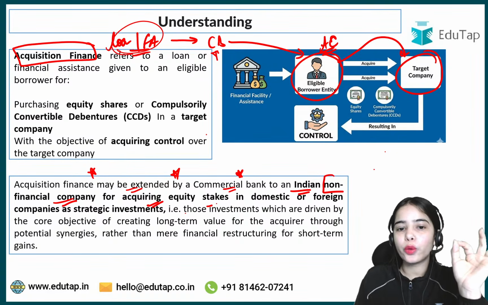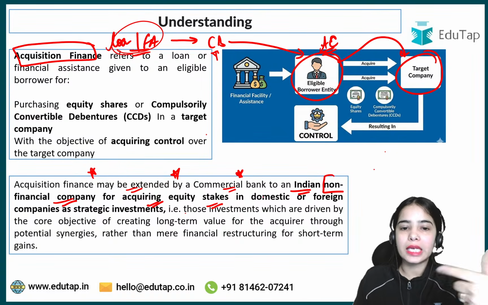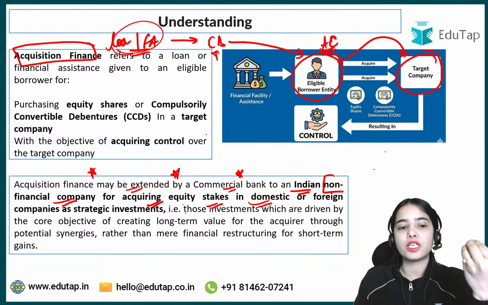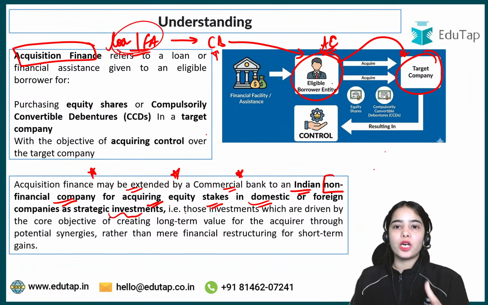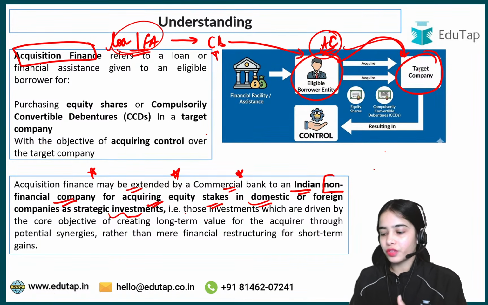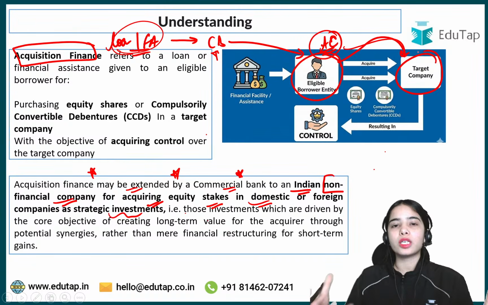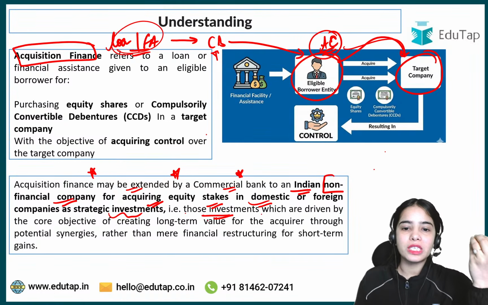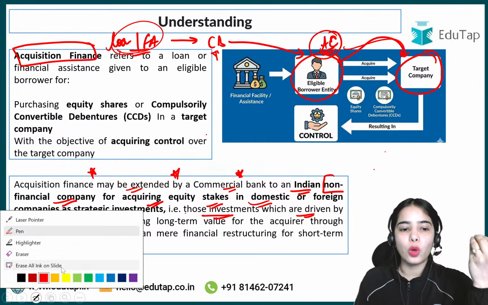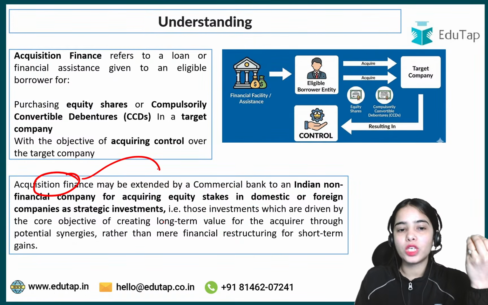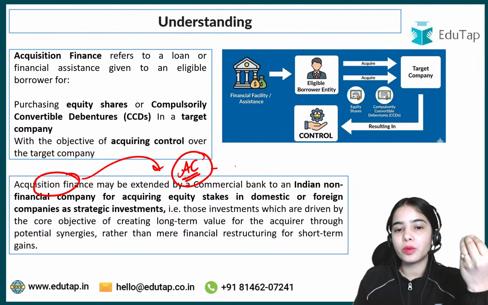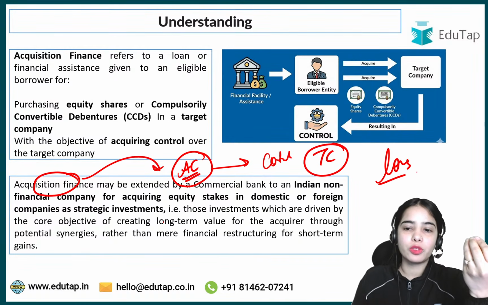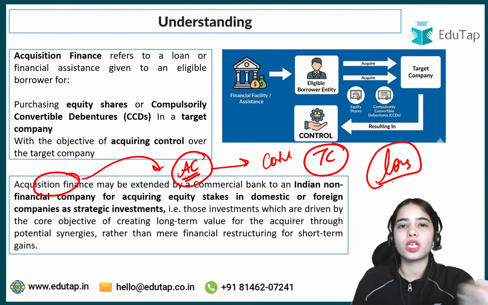for acquiring equity stakes, for acquiring the stakes, shares, control, ownership in domestic or foreign companies as strategic investments. That means that if the acquiring company is acquiring the shares of the target company, that should be for a long-term period. Those investments are driven by the core objective of long-term investment. So acquisition finance can only be provided to the acquiring company to acquire the control over the target company for a long period of time. So this should be a long-term investment. It should not be a short-term restructuring.